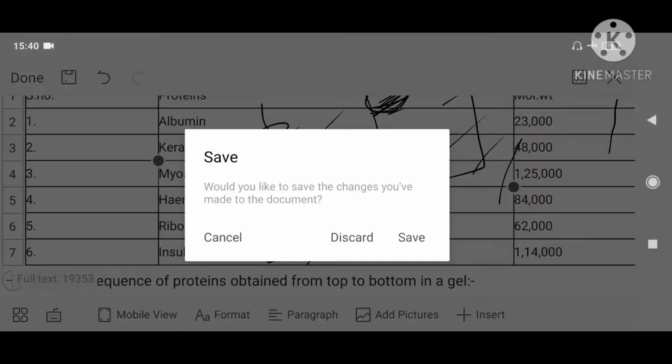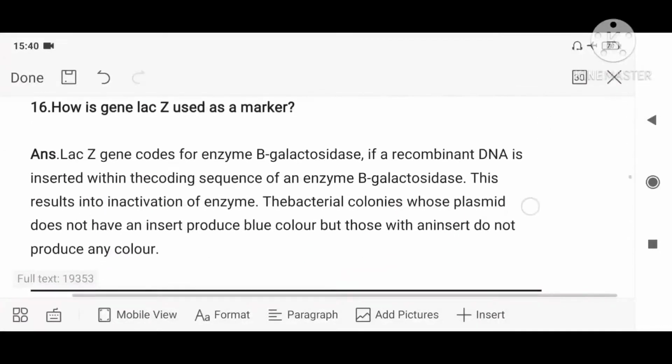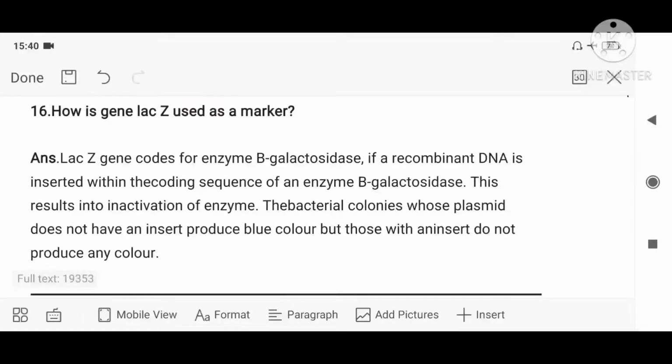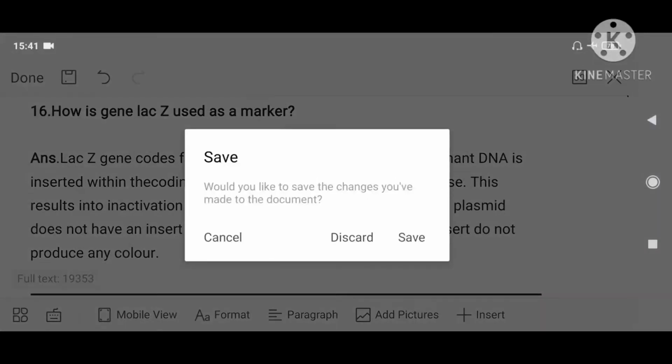Okay, fine. Now moving on to the next: what is the gene LAC-Z used as a marker? LAC-Z, you know, is coding for what? This beta galactosidase. So you have to explain what? Insertional inactivation, as a marker.